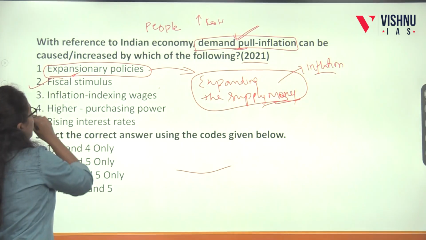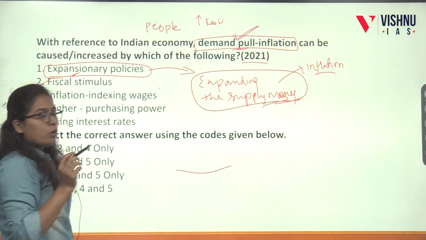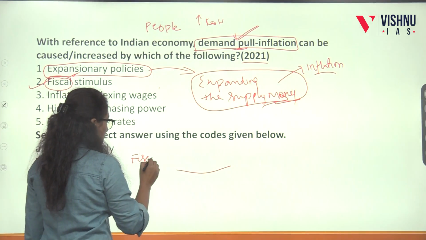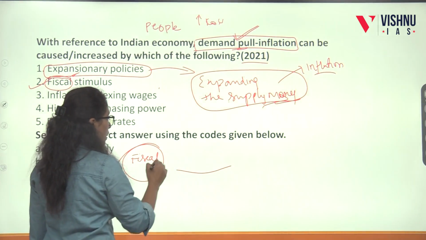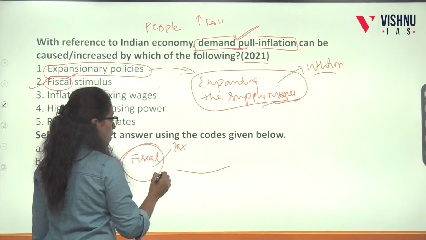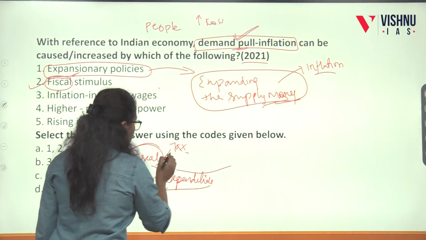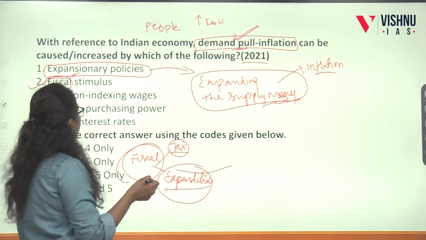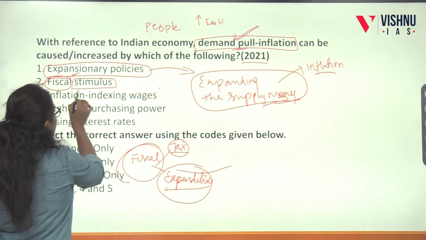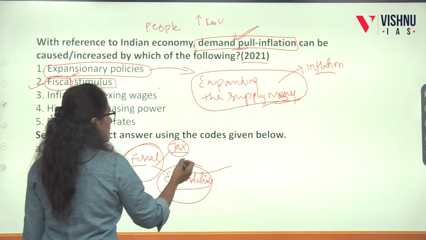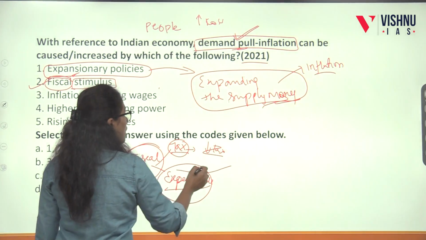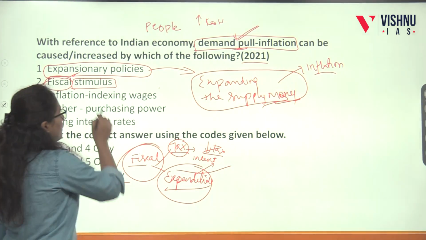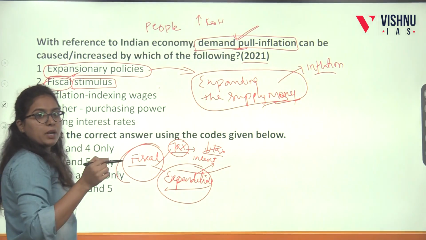Then fiscal stimulus. I already told, when the word fiscal comes to mind, we always think about tax or expenditure. So if this tax and expenditure vary, inflation will get affected. If the government is giving fiscal stimulus in terms of decreasing tax rate, or giving incentives, or spending more, inflation will get affected. People will command more goods.